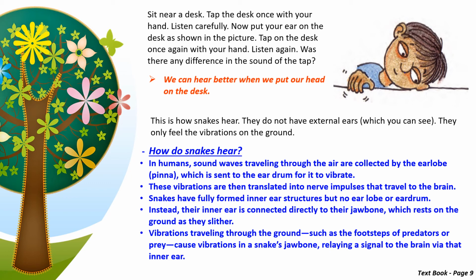The small vibrations traveling through the ground, such as footsteps of predators or any other vibration, cause the snake's jawbone to vibrate. That vibration is sent to the inner ear, which sends a signal to the brain. So again, this is additional information about how snakes hear, but it is fun to remember it.